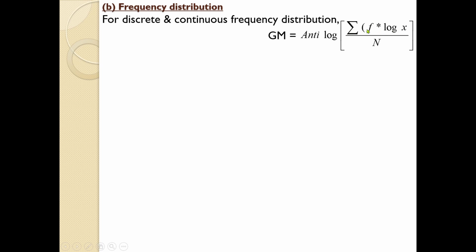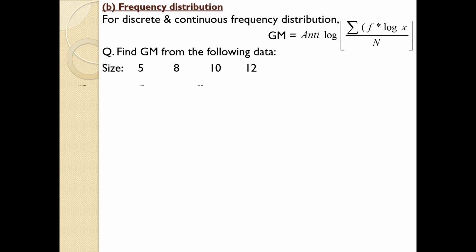So you just need to multiply F with log x, then take the total of that product. And remember here the denominator is capital N. N means the total of frequency. The same equation is used in case of the continuous series also.